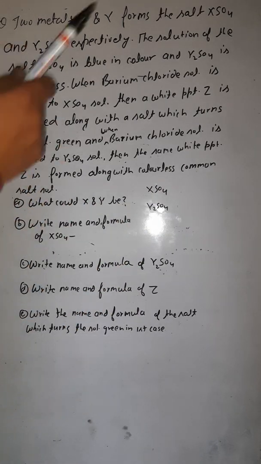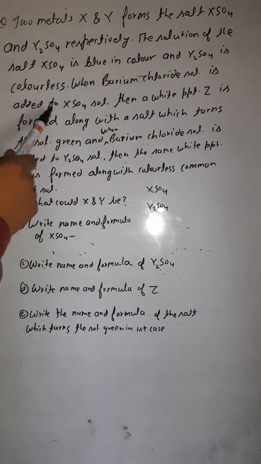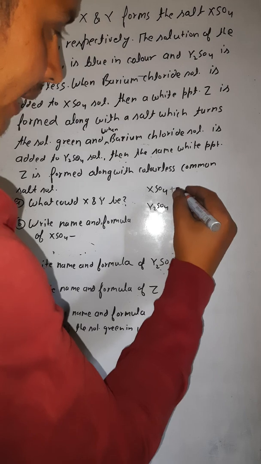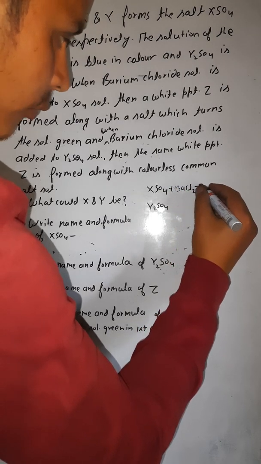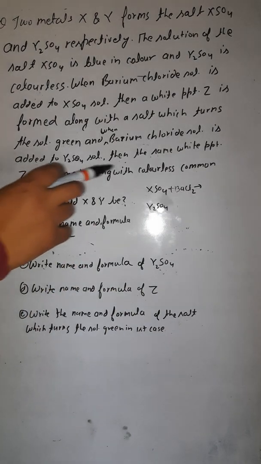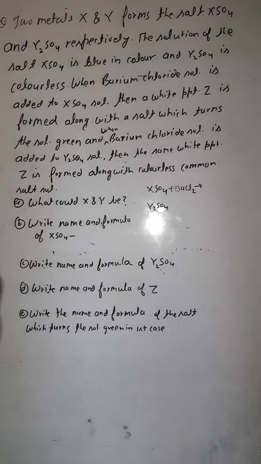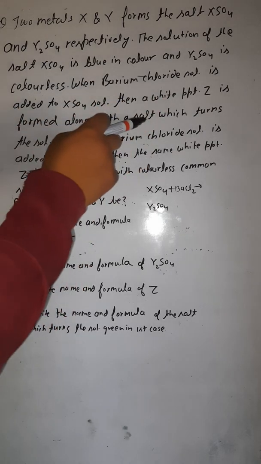Okay, now what is next? When barium chloride solution, BaCl2, is added to XSO4, what does it form? A white precipitate is formed along with a salt.